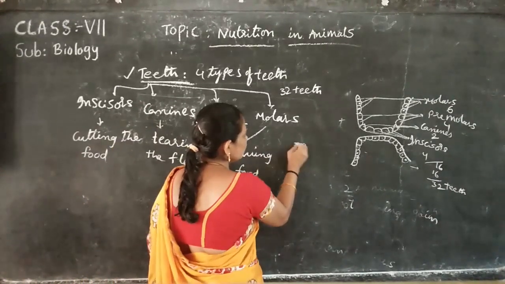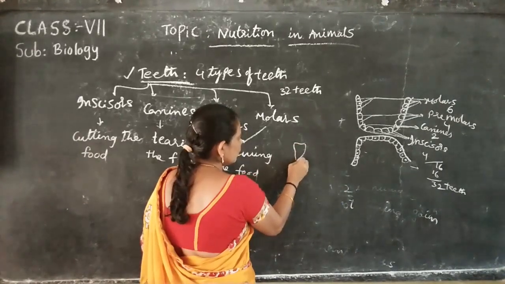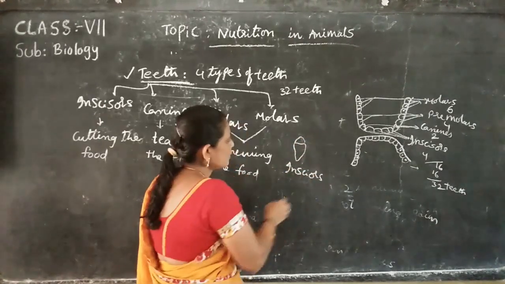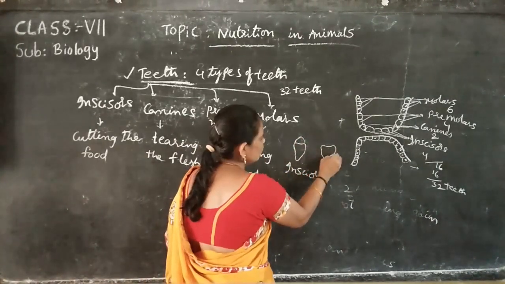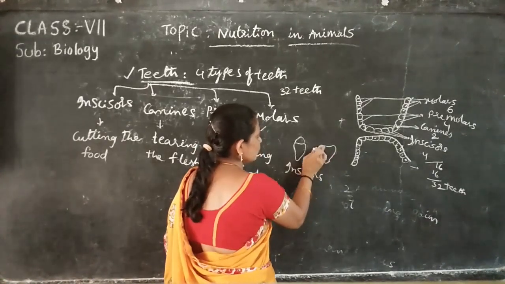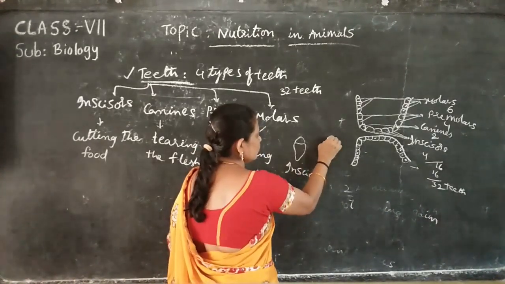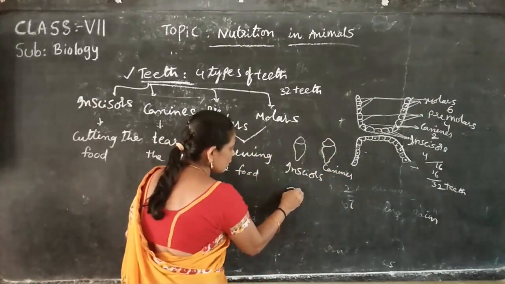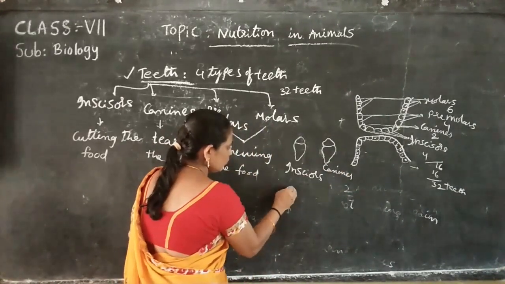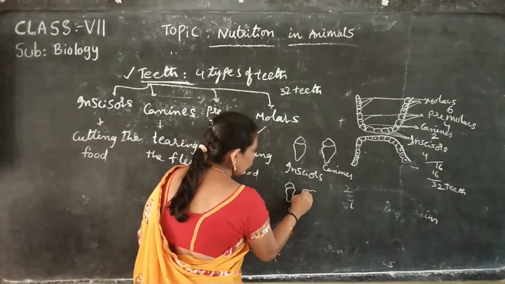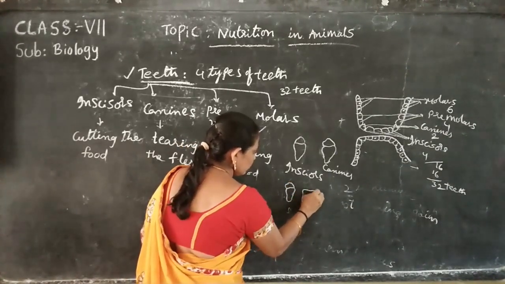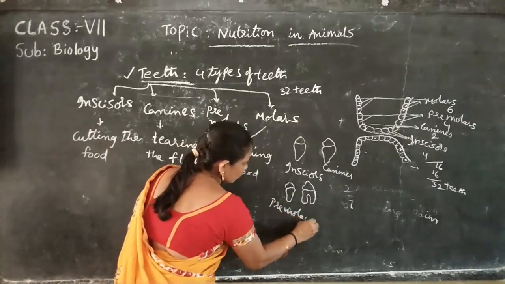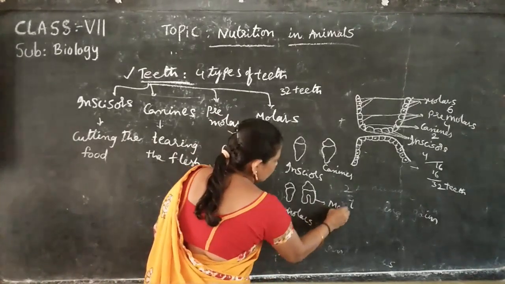For example, this is incisors. Next, another one is canines. Then premolars. Then molars. This is premolars and this is molars.